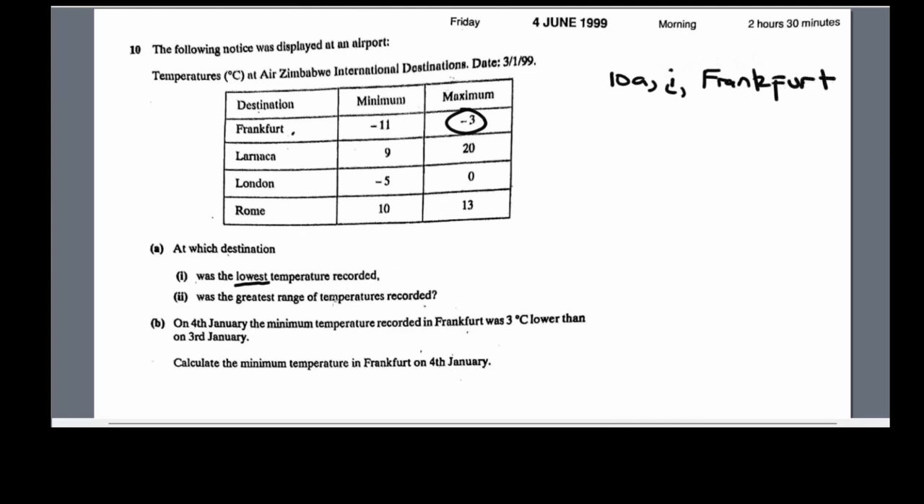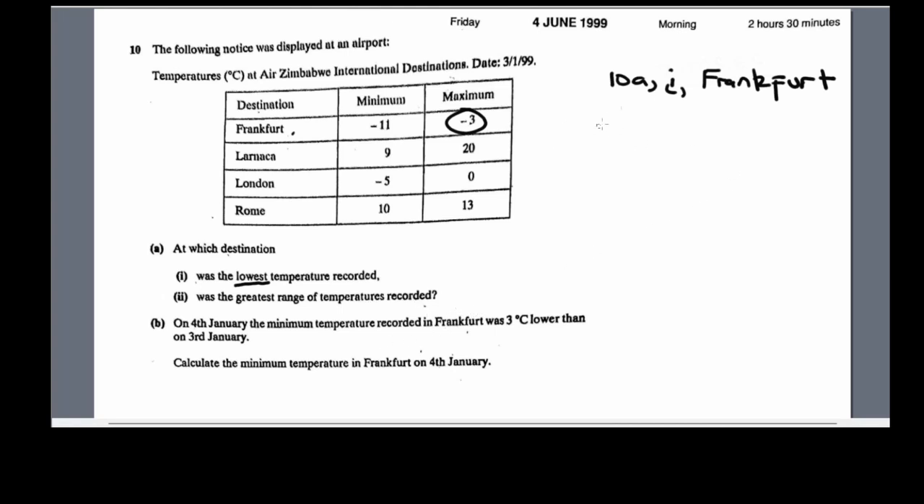Let us go to the second part. So just to recap the first part, the question is asking about the lowest temperature recorded. So we go to the maximum temperatures in these 4 destinations and find out which of them is the lowest temperature recorded. And in this case, it's Frankfurt with minus 3 degrees Celsius. So let us go to the second part of the question. At which destination was the greatest range of temperatures recorded?